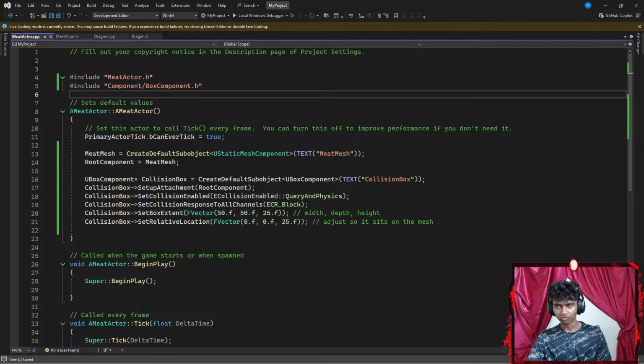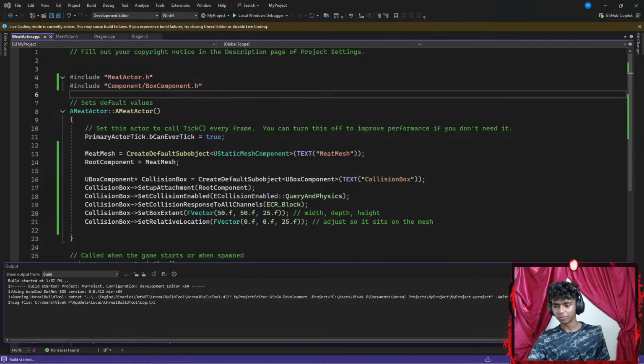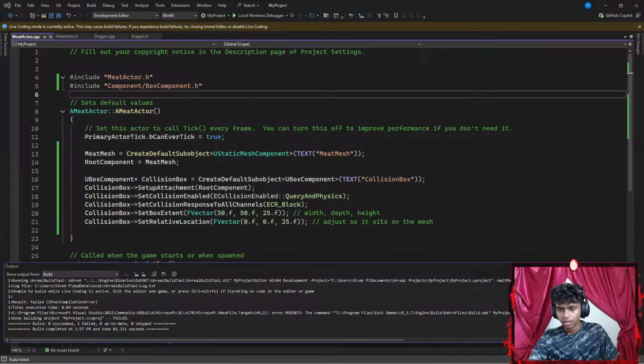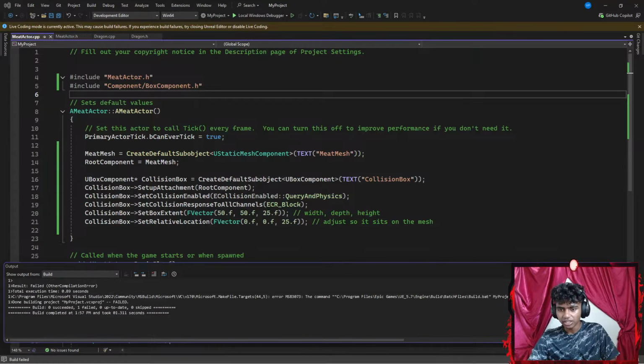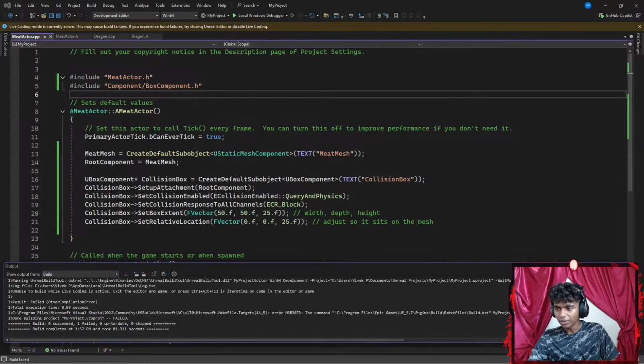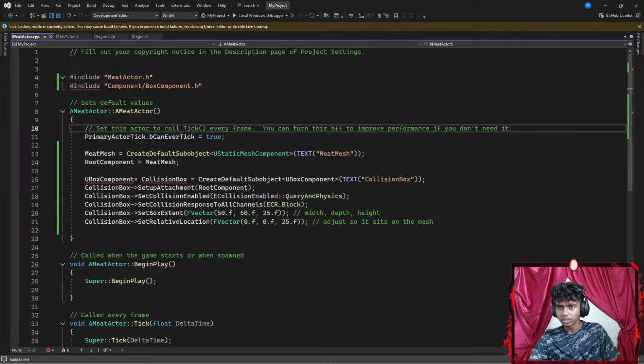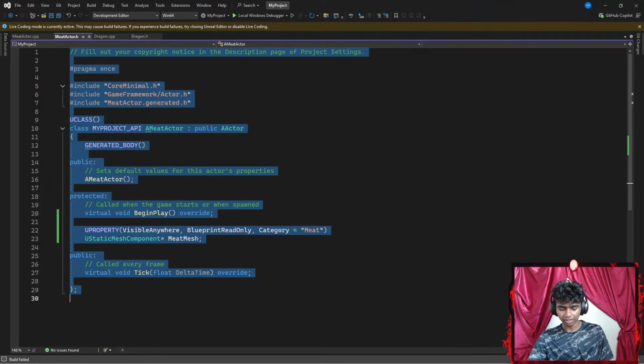Let's go ahead and run the code real quick. I don't think there's going to be any other errors now. Wait, did I just run into an error? Okay, wait, it said 1 failed. Did I not save the code? Okay. Ubox component is undefined. Should I go ahead and add something in my header files?